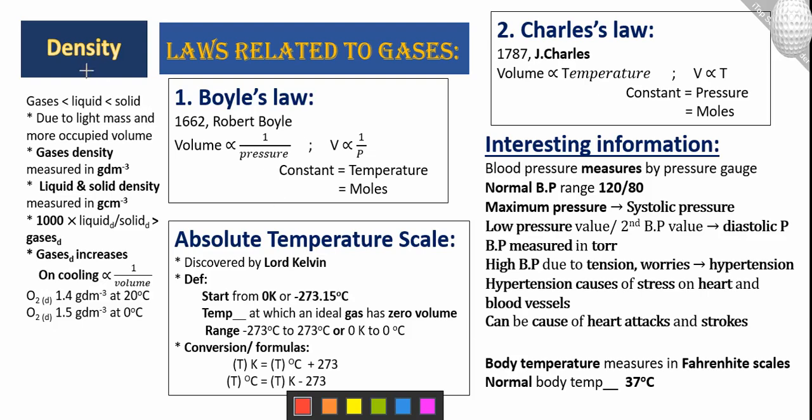Coming to the topic, density. Among gases, liquids and solids, you can see that gases have lower density as compared to liquids, and liquids have lower density as compared to solids. Because gases have no intermolecular forces, liquids have more intermolecular forces than gases, but solids have strong intermolecular forces. So solids have high density, liquids less, and gases the lowest density, due to light mass and more occupied volume. So gases have less density.